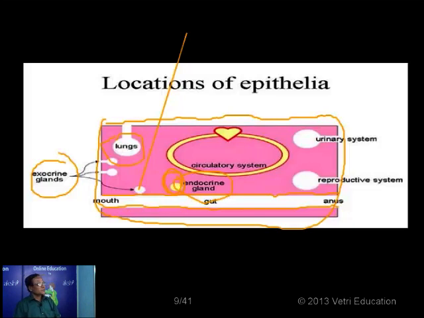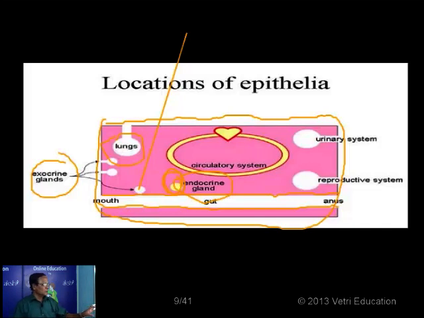Some glands do the function of both exocrine and endocrine. Normally the secretions of exocrine glands are called enzymes, and the secretions of endocrine glands are called hormones. But one gland acts as both exocrine and endocrine, namely the pancreas. The pancreas secretes enzymes as well as hormones. That is the only gland acting as both.